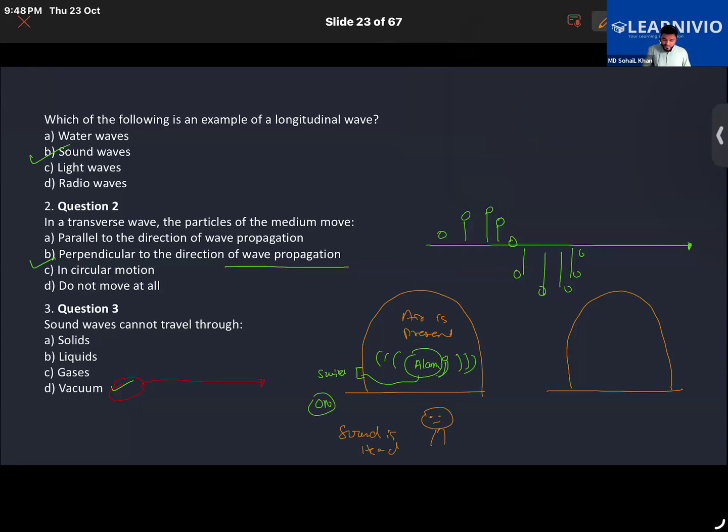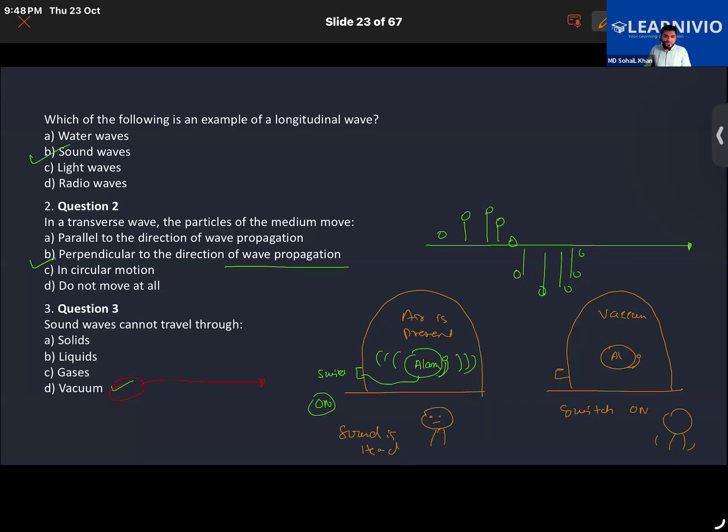But in the other case, where you have a vacuum, if the switch is turned on, even though the alarm will ring, you won't hear the sound, because there's a vacuum, there's no medium in it.